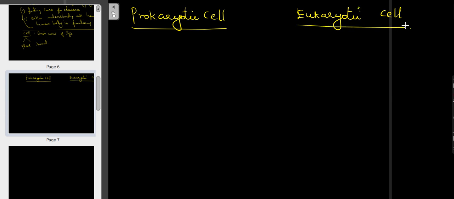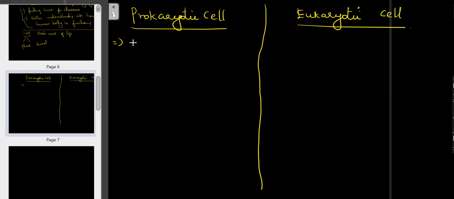So here we can see some of the important differences between the prokaryotic and the eukaryotic cell. Prokaryotic means, pro means false nuclei. Eukaryotic, eu means true nuclei.